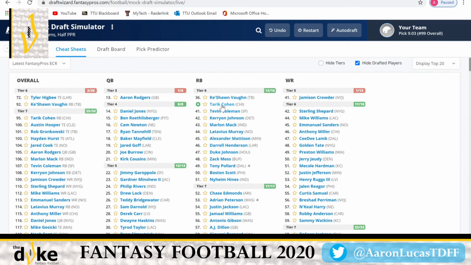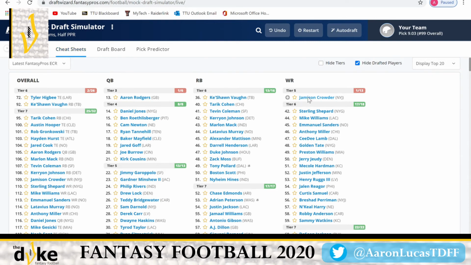I also don't mind Tariq Cohen as a dump off, getting the receptions. And I don't mind the Tevin Coleman. We have no idea what's going to happen in San Francisco. Everybody's already, I think, on the same program as Raheem Mostert. He's just not a safe pick, and he's probably a bust compared to last season. He's like 28 or 29 years old, and all of a sudden now he's a star in the NFL. That just doesn't happen at running back. Last season at the end of the year, going to the playoffs was an outlier.